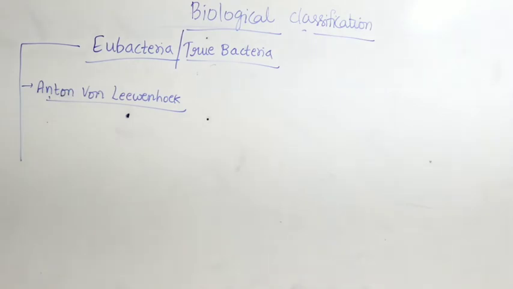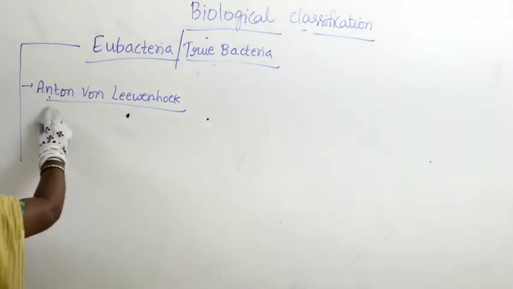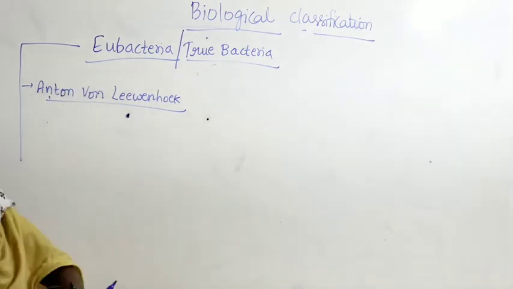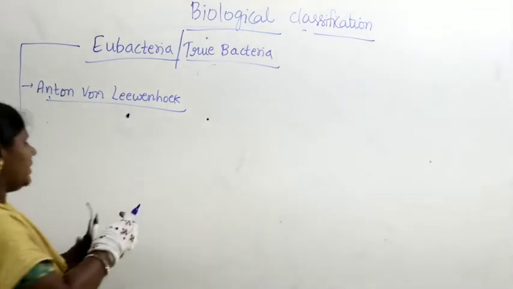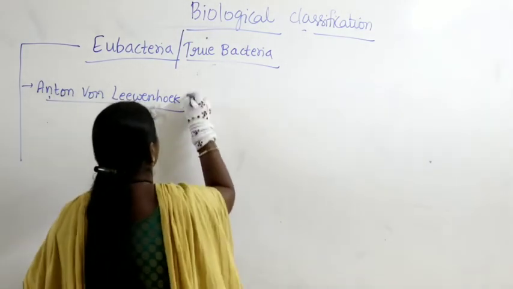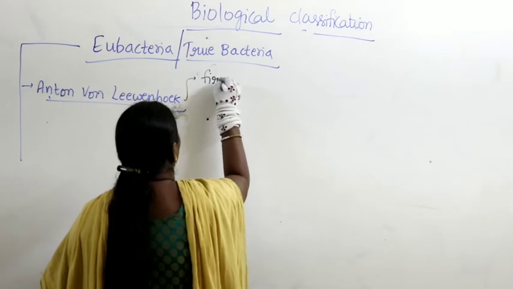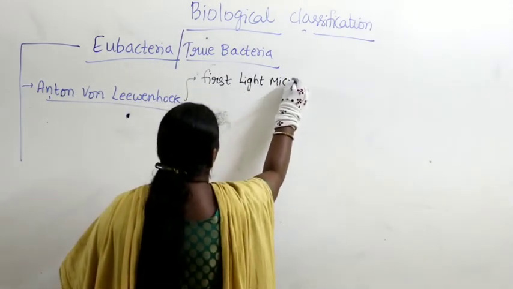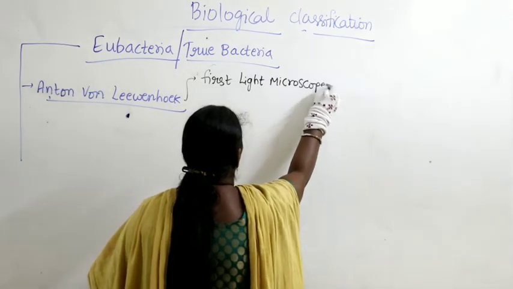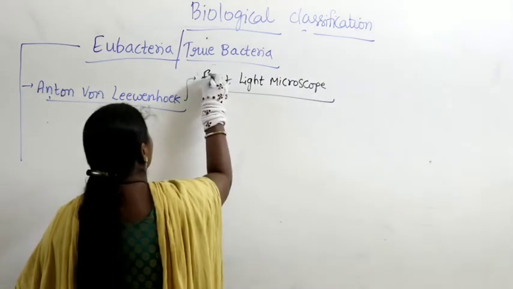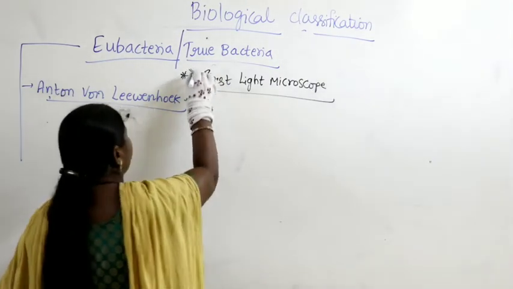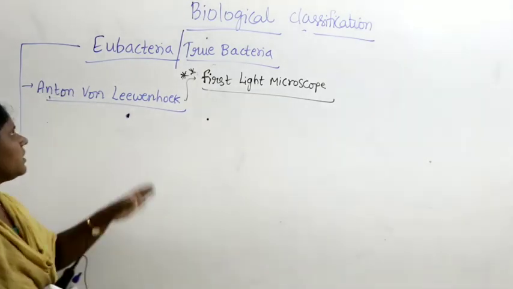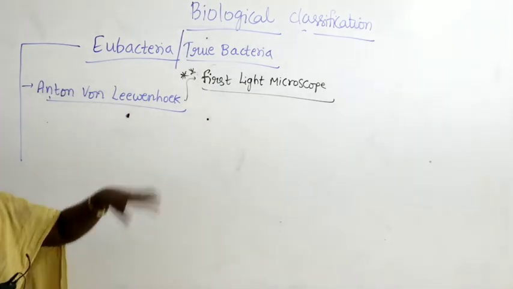Let us discuss the scientist Anton von Leeuwenhoek. He is the first person who designed and constructed the first light microscope.